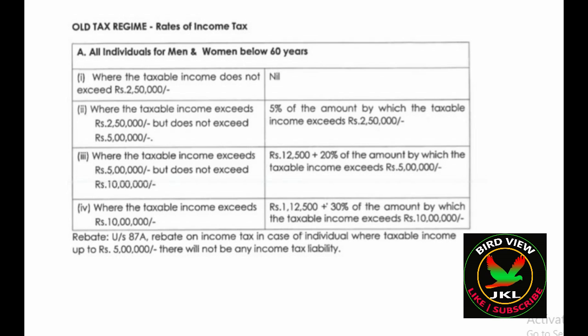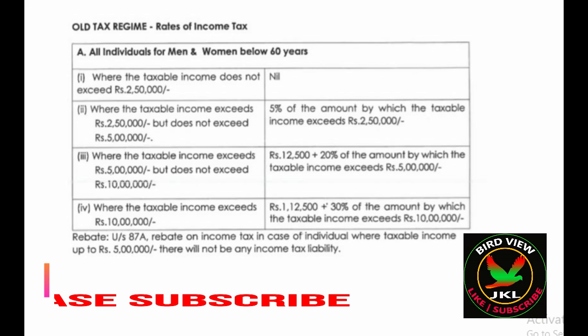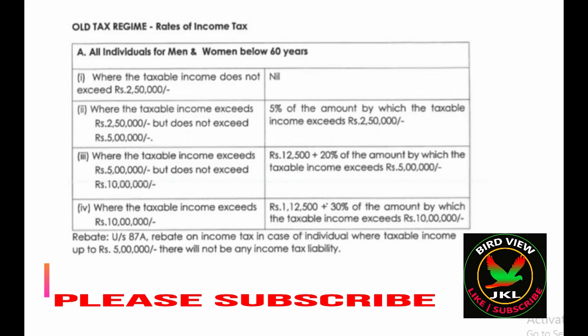Old tax regime tax rates are like this. Up to 60 years of age, where the taxable income does not exceed 2,50,000, the tax rate is 0. If your taxable income is 2,50,000 to 5 lakh, it is 5% of your taxable income. And if your taxable income is more than 5 lakh to 10 lakh, your tax is 12,500 plus 20% of taxable income.